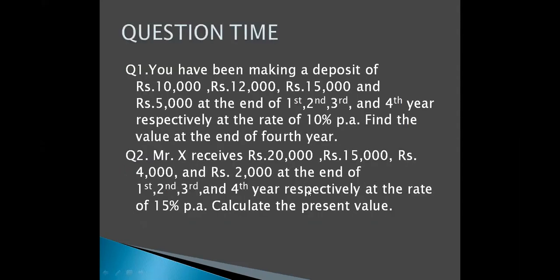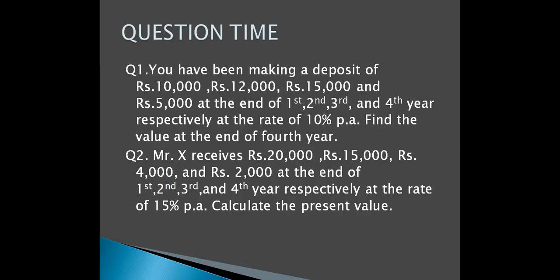So this is a question. You have been making a deposit of 10,000, 12,000, 15,000 and 5,000 at the end of first year, second year, third year and fourth year respectively at the rate of 10% per annum. Now find the value at the end of fourth year. See, this is a very simple question.